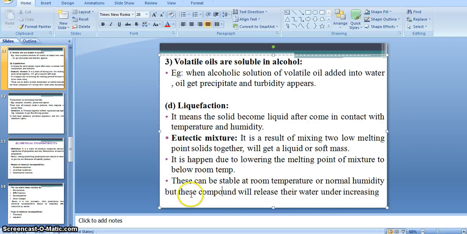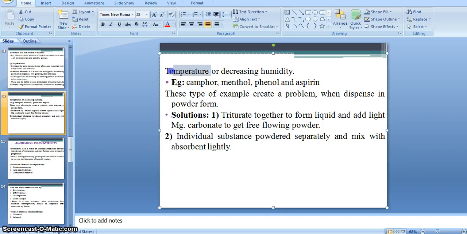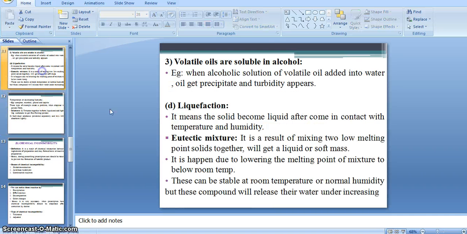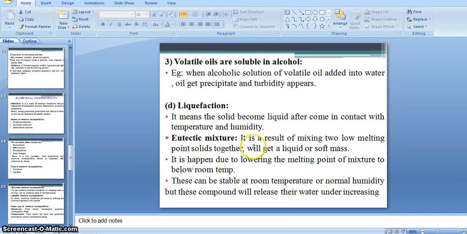But in case of increasing temperature or decreasing humidity, the eutectic mixture also releases its water, meaning it becomes liquid or soft mass. This is also a type of physical incompatibility.